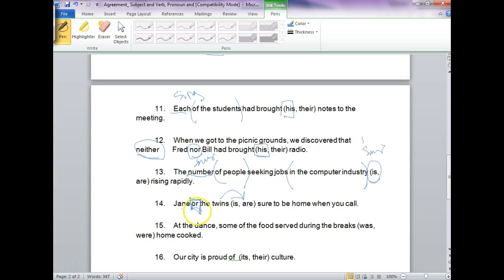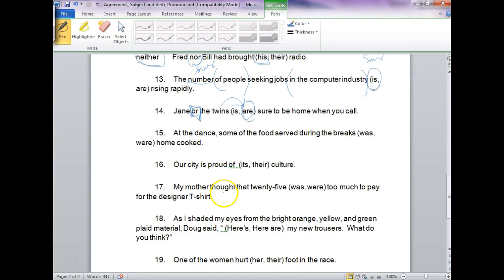But when you have or, you each are thought of as singular, but one of them is actually plural, it just complicates things. So this one is Jane or the twins are sure to be home when you call. Again, one of those that's just not normal. Don't let it throw you.